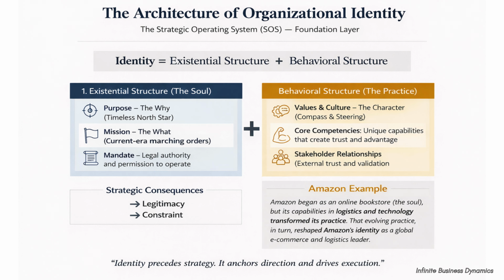Example, Tesla. Tesla's purpose is to accelerate the world's transition to sustainable energy. This drives investment in electric vehicles, battery storage, and renewable energy. Application. Purpose aligns employees around shared meaning, shapes innovation priorities, and strengthens legitimacy with society.